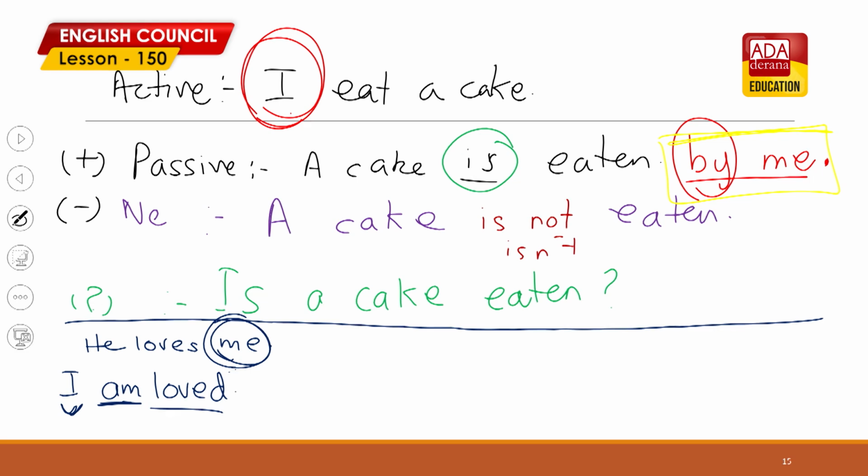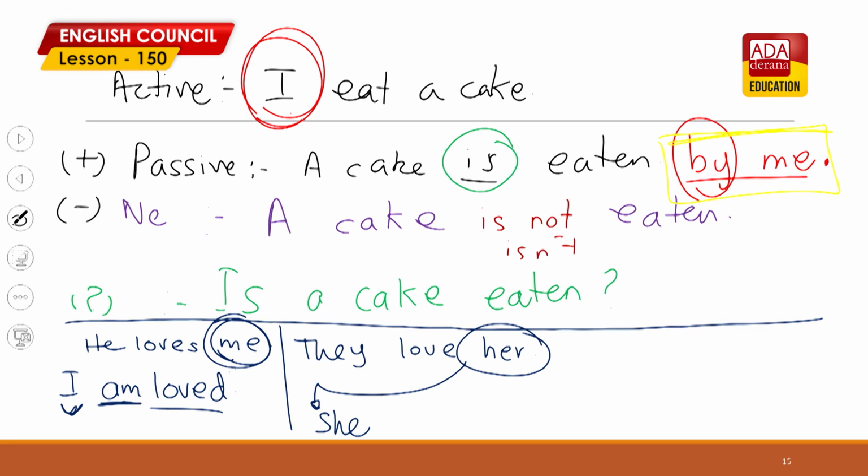Right. So let's say you give this sentence: they love her. I take the object to the beginning. So her becomes she as a subject. The verb is always the past participle. Since it's she, the be verb is she is loved. Now some people may ask, do we need to put by them? No, not needed. Putting by them would be a crime. You can just say they love her. So she is loved. She is loved. This is how we make the passive construction with pronouns.